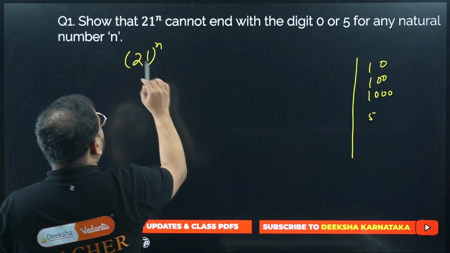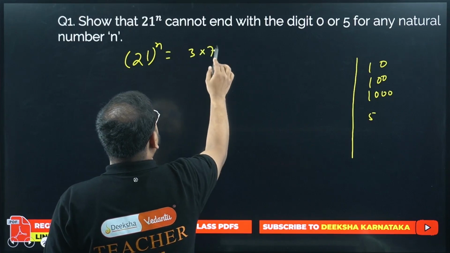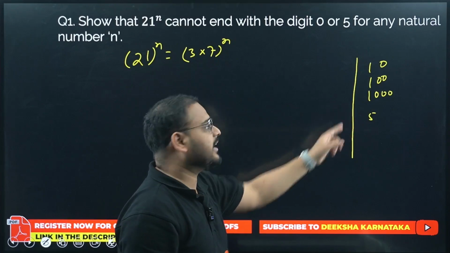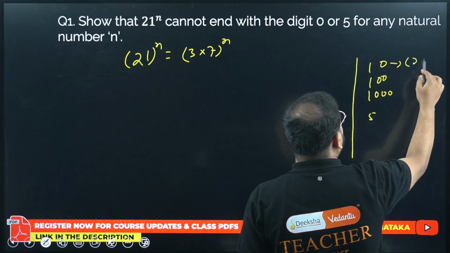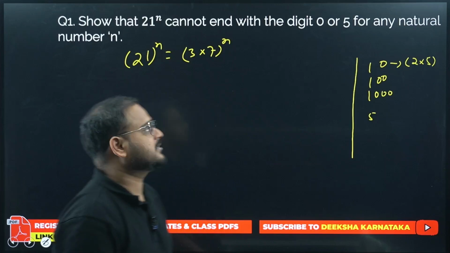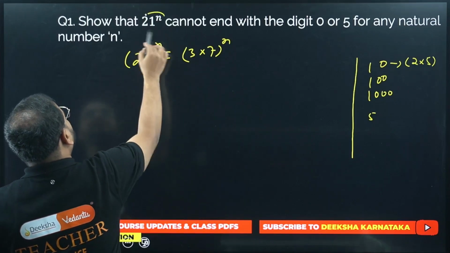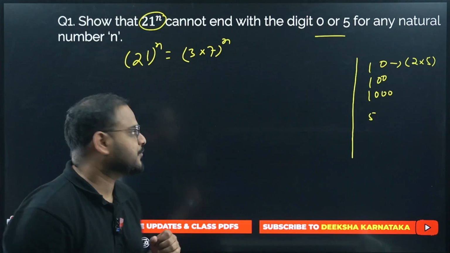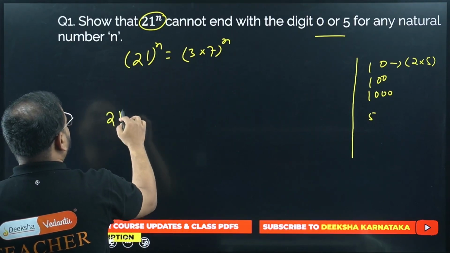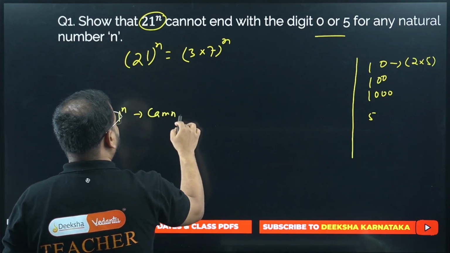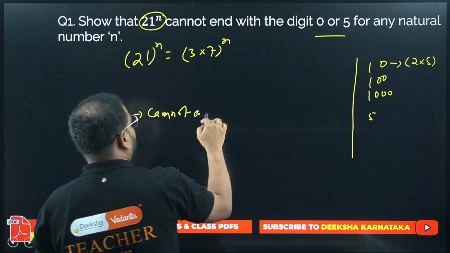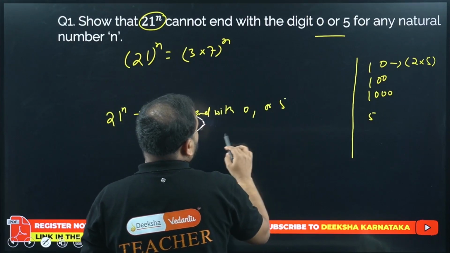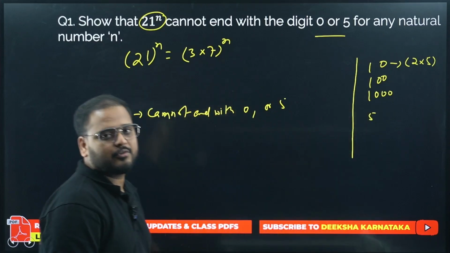If you check for 21, what can I get? 3 times 7. 3 times 7 is there. It means neither 10 is there. How will I get 10? I'll get 10 as a combination of 2 times 5. So neither 2 is there, neither 5 is there. So it means that this number can never end with 0 or 5. No problem there. Okay. So 21 power n cannot end with 0 or 5. Reason being, there is no presence of 2 and 5.